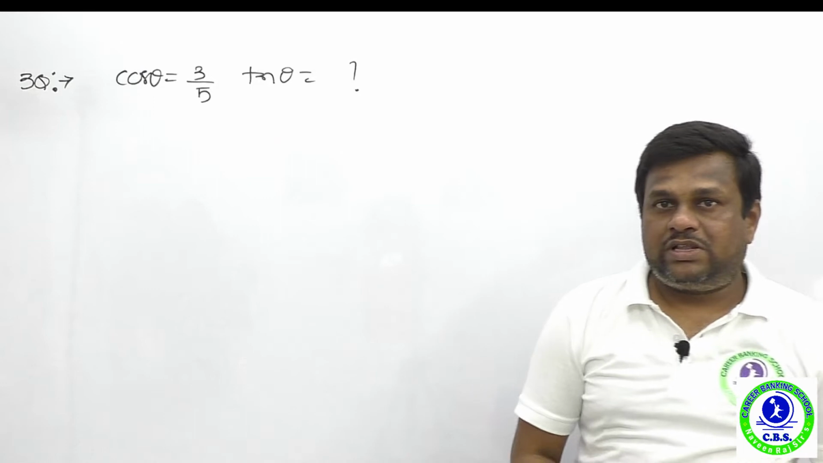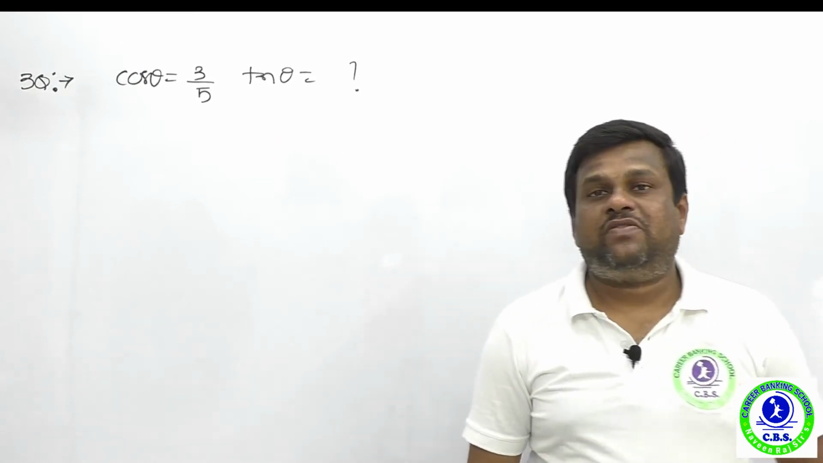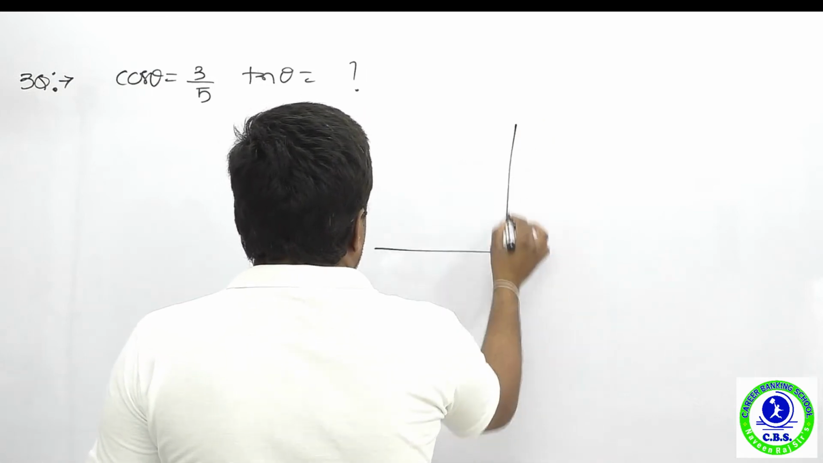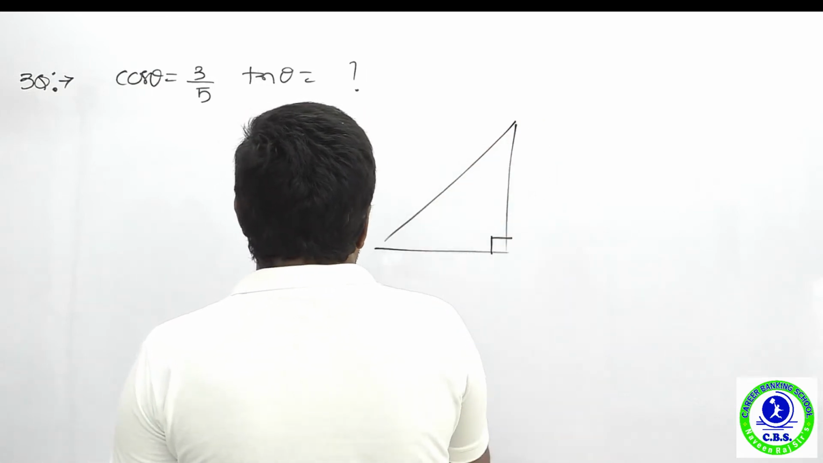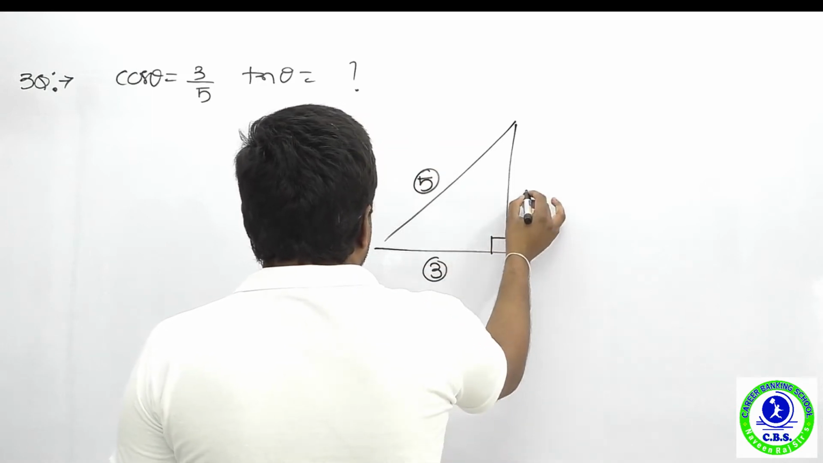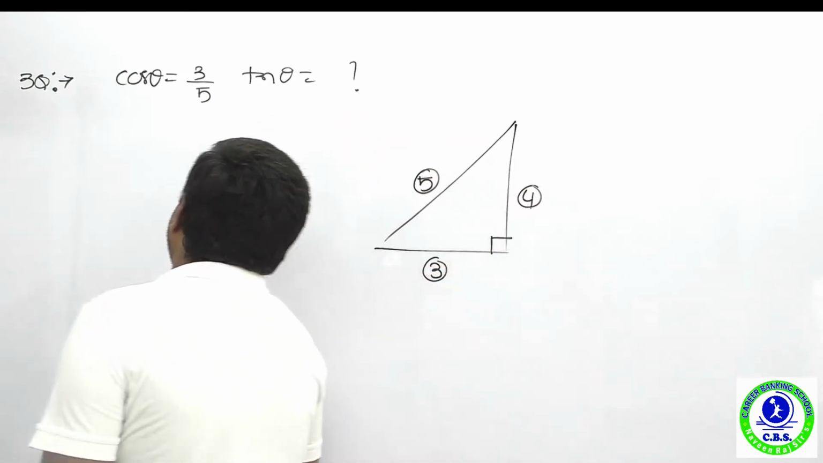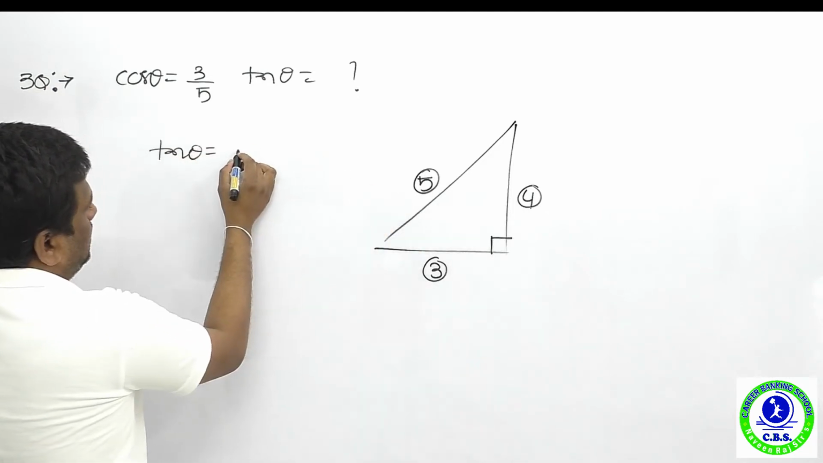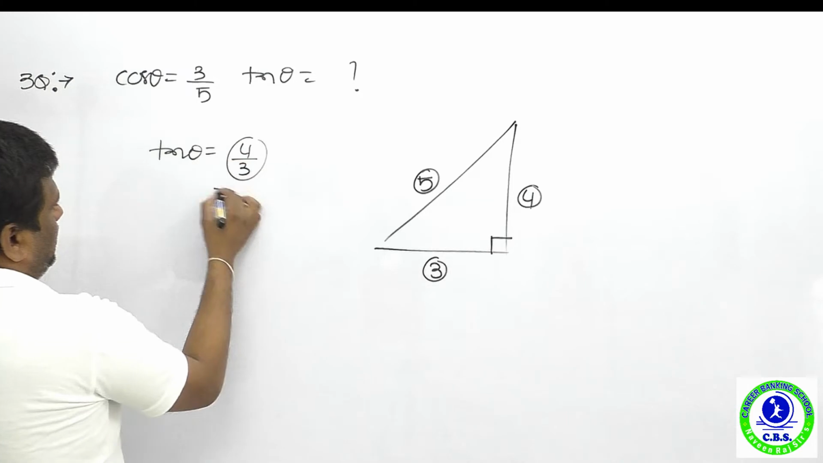Okay. Look at the next question. Cos theta is equal to 3 by 5. Find the tan theta value. This is the triplet value which was given in the test. What is the hypotenuse? 5. What is the base? 3. What is the height? 4. Directly asking tan theta. Tan theta means opposite side by adjacent side, which is 4 upon 3. So that's the direct answer.